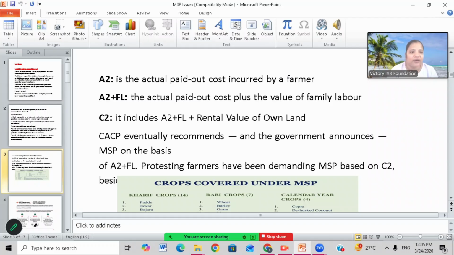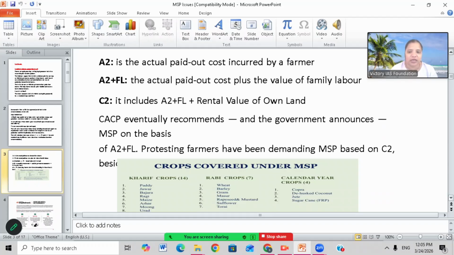because land is not free of cost. If a farmer takes a kharif or rabi crop, it takes around 4 to 6 months to grow. In 4 to 6 months, if he gave the same land for rent, how much value he would get, that value will be added here and calculated. So CACP eventually recommends and the government announces MSP on the basis of A2 plus FL.